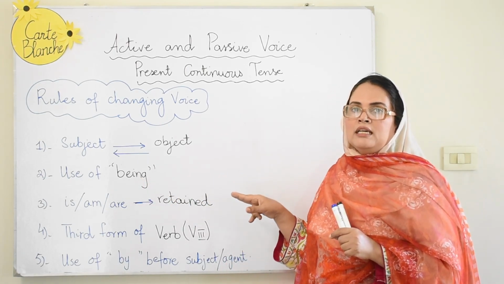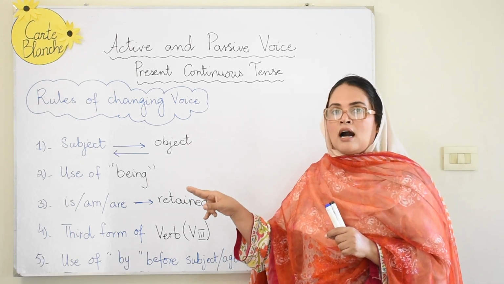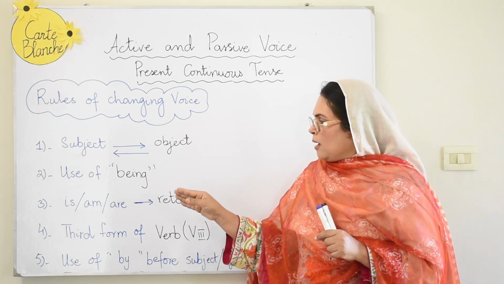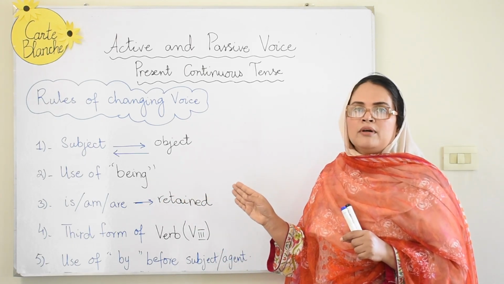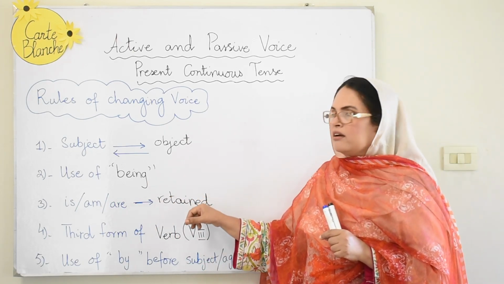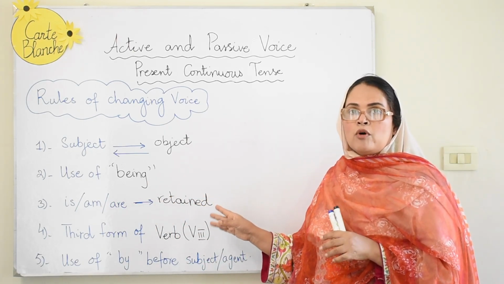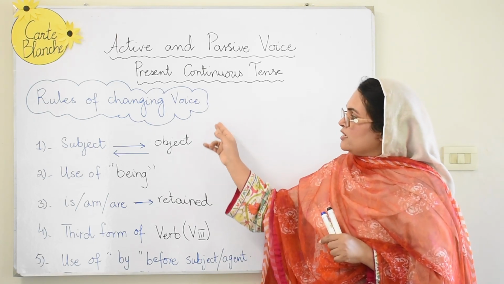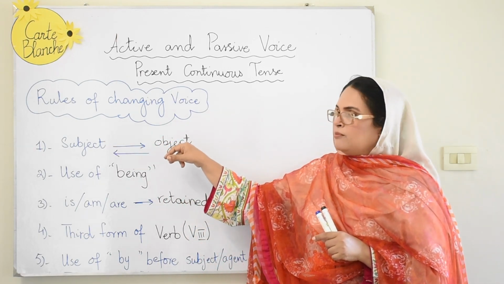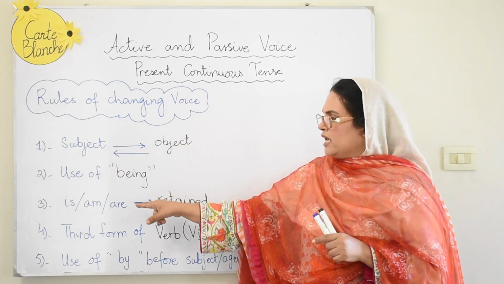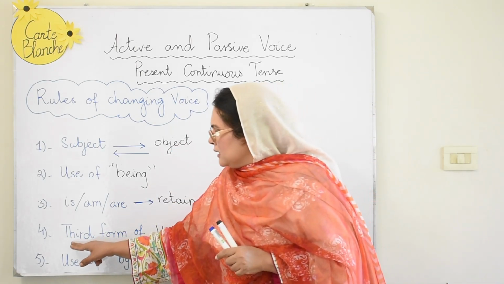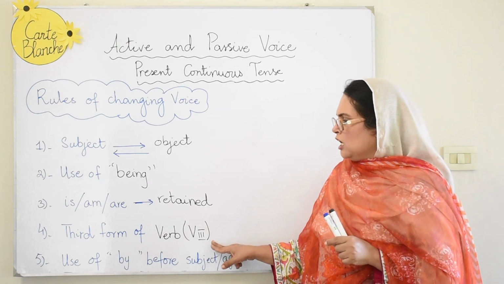Vegetables are being cut by the chef. Flowers are being planted by the gardener. The apple is being eaten by Ahmed. So we have to retain these words. Is, am, or are is to be retained, but that depends upon the way subject takes the position of the object and object takes the position of the subject. So according to the object, we will just retain is, am, are, but that will change also according to the object.